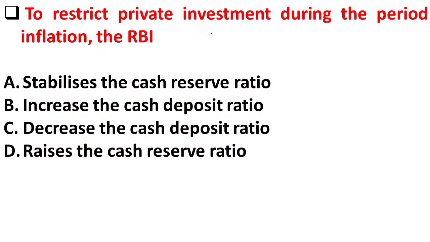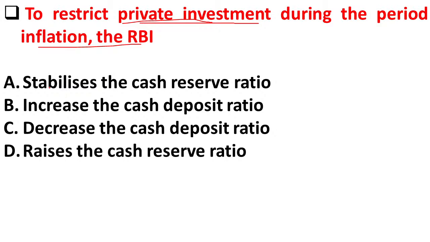The next question is, to restrict private investment during the period of inflation, the RBI: option A, stabilizes the cash reserve ratio. Option B, increases the cash deposit ratio. Option C, decreases the cash deposit ratio. Option D, raises the cash reserve ratio.